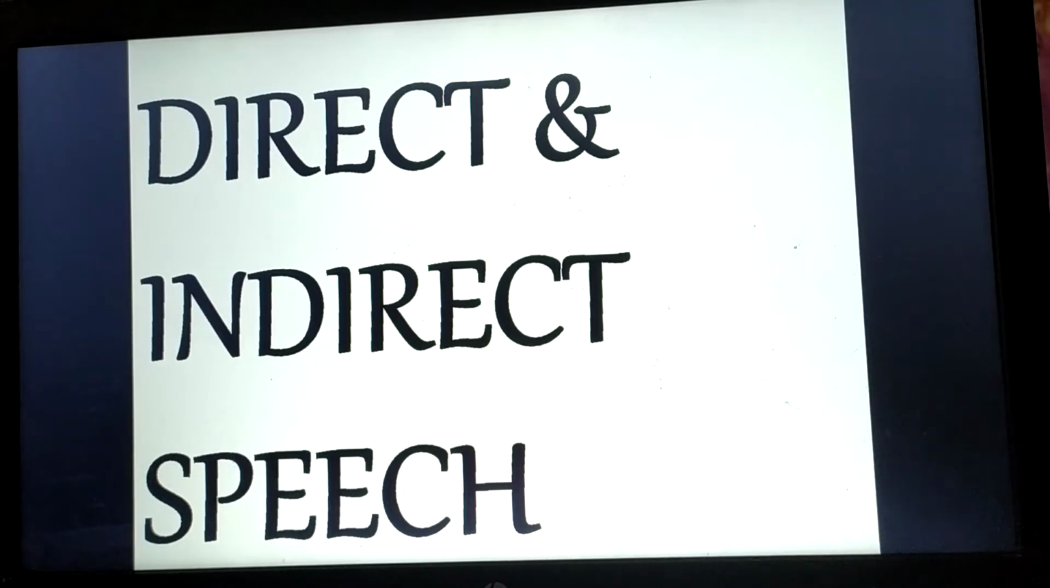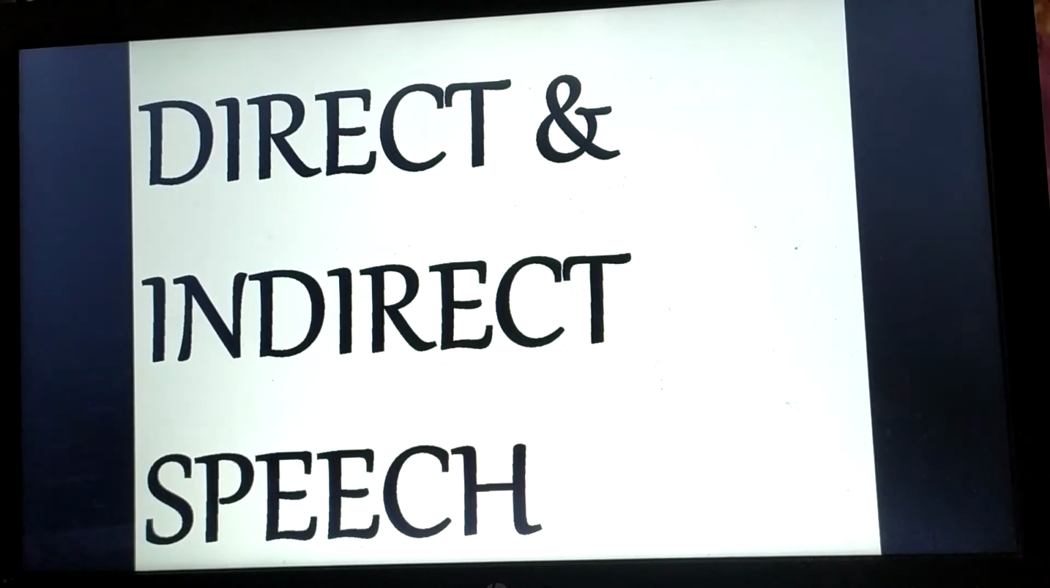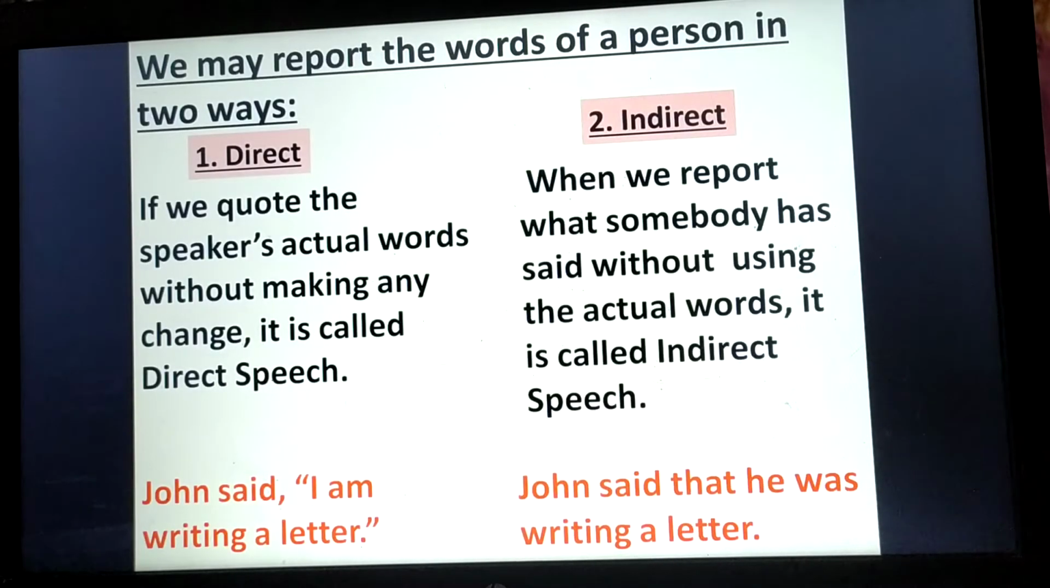In this lesson you will learn all about direct and indirect speech, or we can call it reported speech as well. First of all, we have to know what is direct speech and what is indirect speech. There are two ways of saying what someone else has said in the past, right? We speak others' words in two ways, or we may report the words of a person in two ways. What are these two ways? One is direct and the other is indirect.